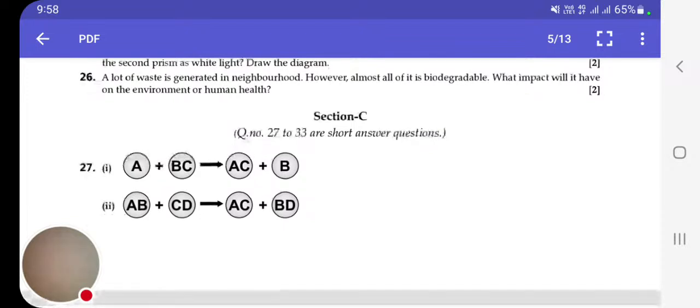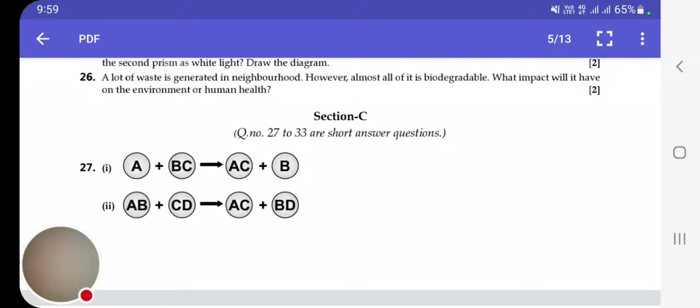Moving ahead, section C. It consists of 3 marks. Here given first: A plus BC gives AC plus B. What is this? This is a displacement reaction. You can write with an example: Fe solid plus CuSO4 aqueous gives FeSO4 aqueous plus Cu solid. Another example: Zn solid plus CuSO4 aqueous gives ZnSO4 aqueous plus Cu solid. Pb solid plus CuCl2 aqueous gives PbCl2 aqueous plus Cu solid. You can write any of the displacement reactions.